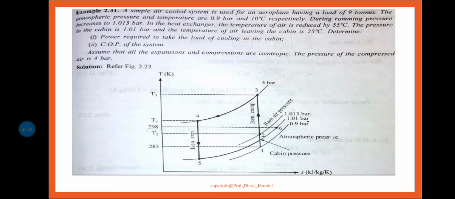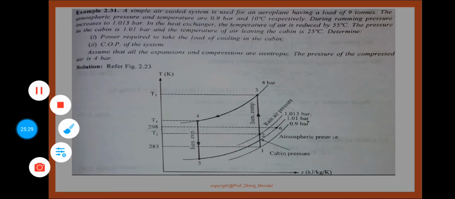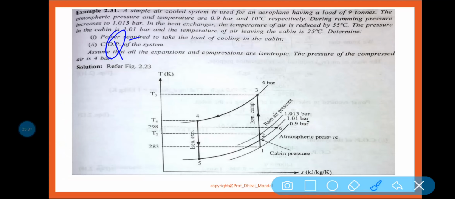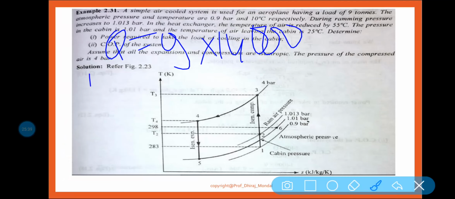So first of all, let us see what are the given data. The procedure to solve a numerical, first of all see what are the given data. So given data is your Q is given, 9 ton into 14,000 kilojoule per hour. P1 is given 0.9 bar.